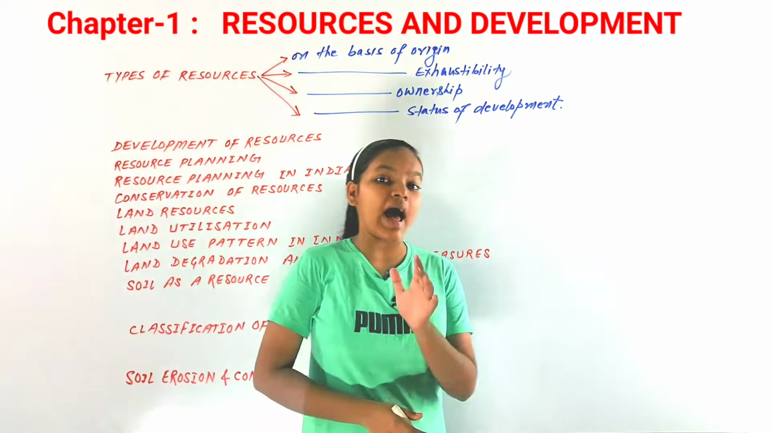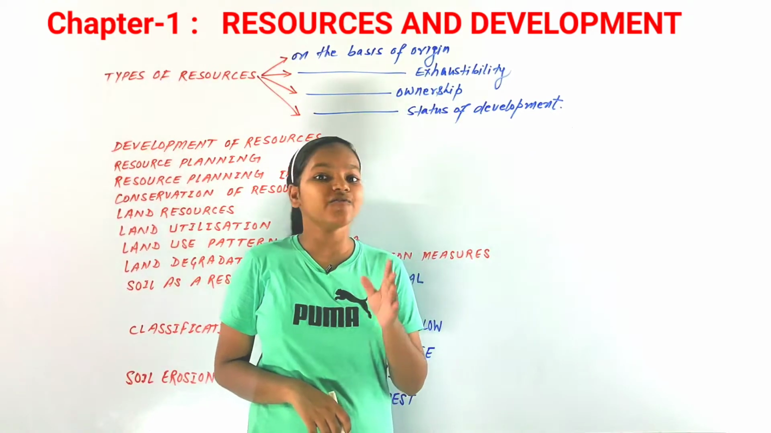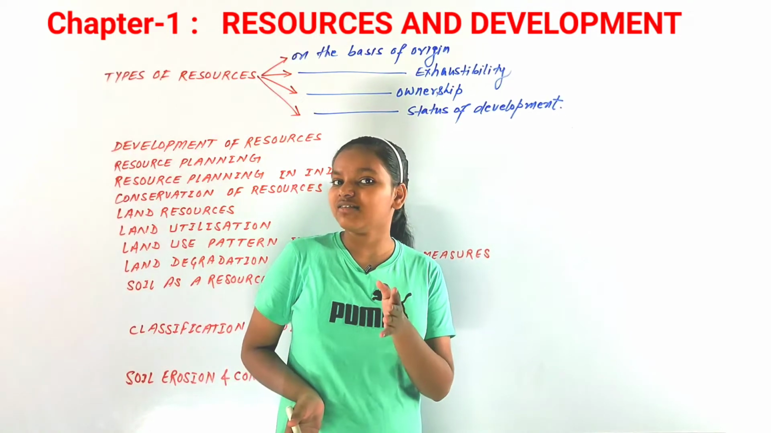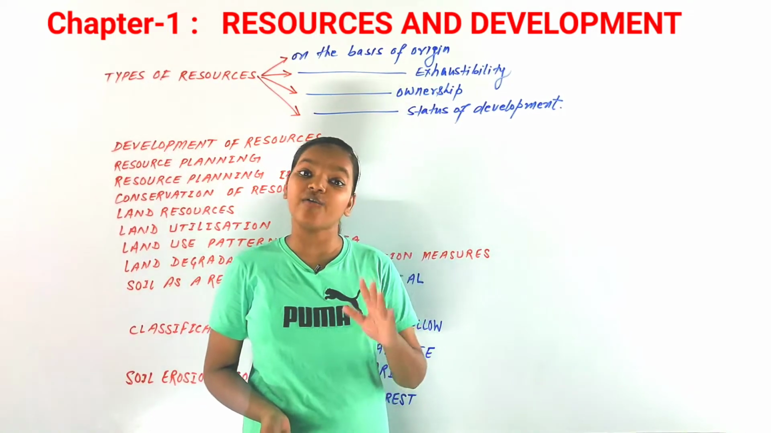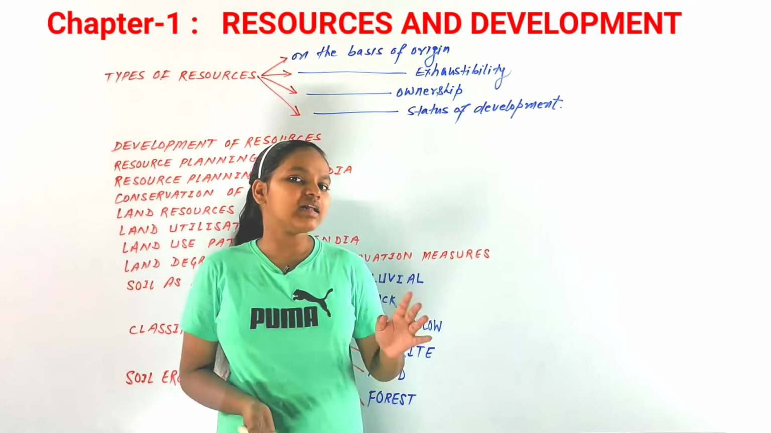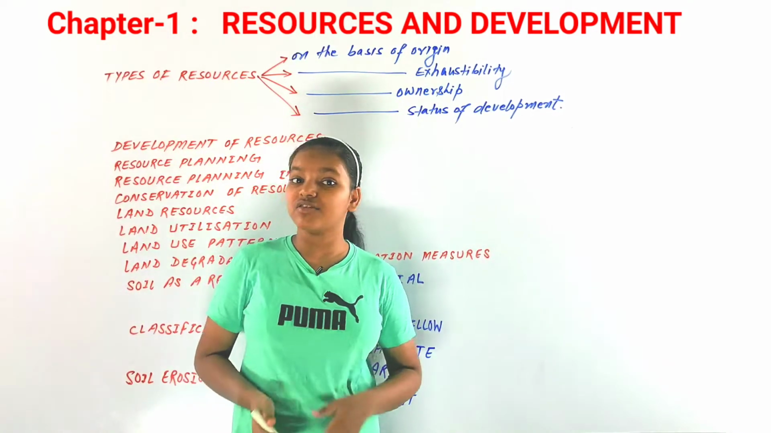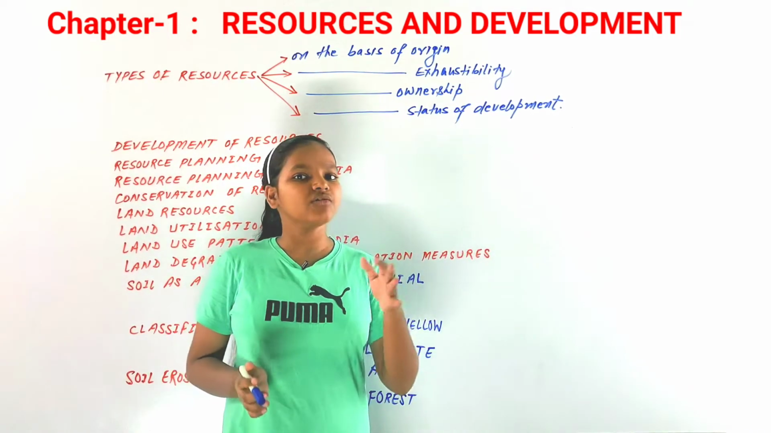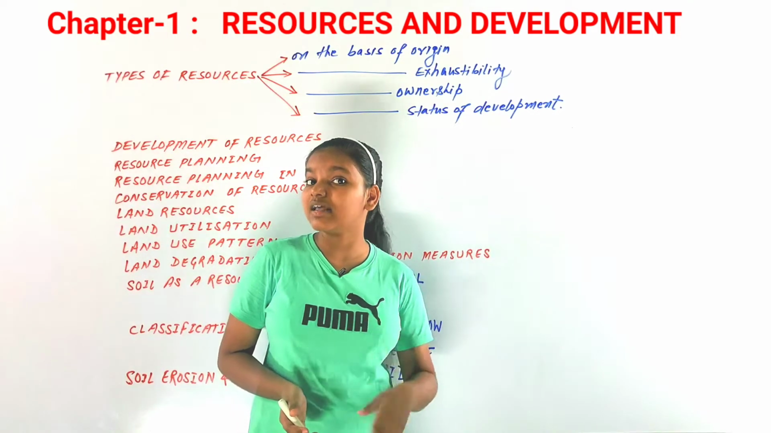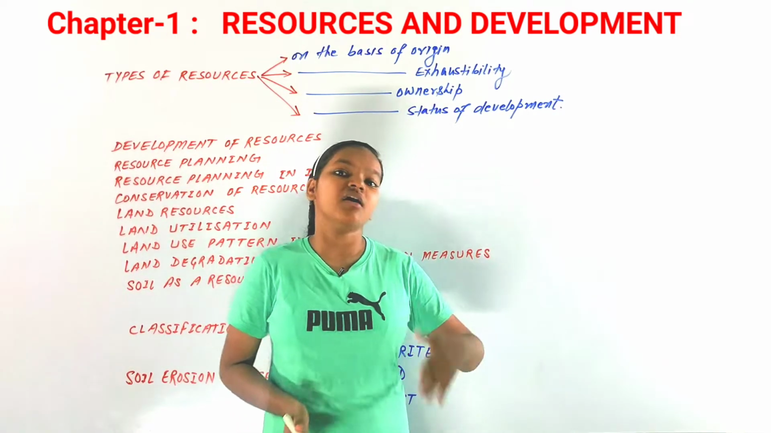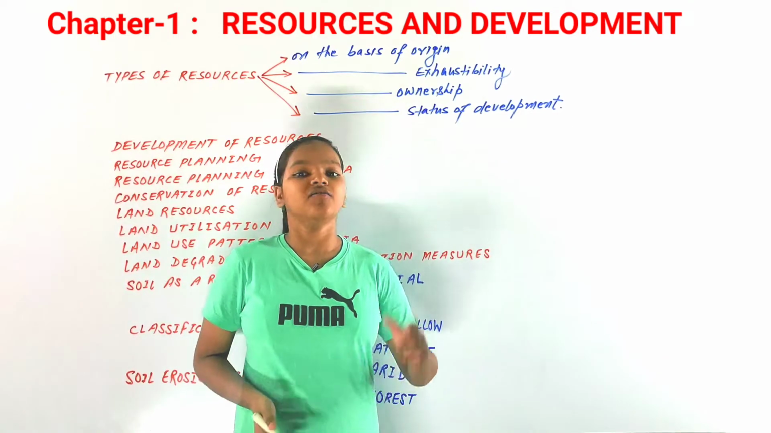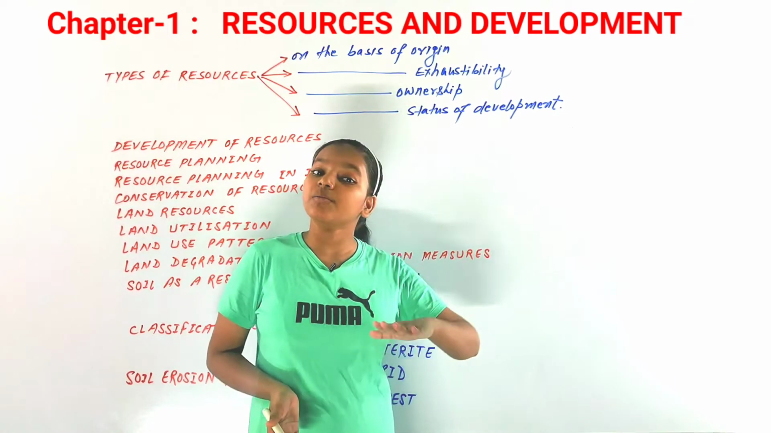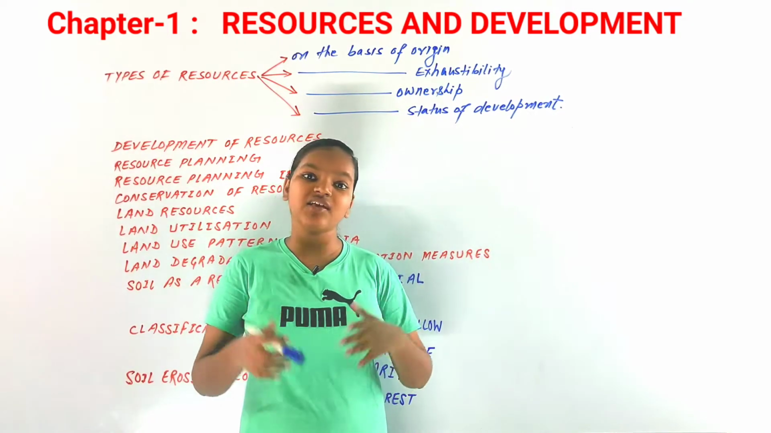So resources and development. Now do you remember the first chapter of our class 9th geography? In that chapter we discussed about resources, and this chapter is overall connected to that chapter. In that chapter we discussed everything about resources, and in this chapter we are going to discuss resources and development. Now most of the part of this chapter we had already covered in that chapter, but there is some advanced knowledge in this chapter. So basically in this chapter we are going to look at the resources and the kind of development that can be done through the resources.